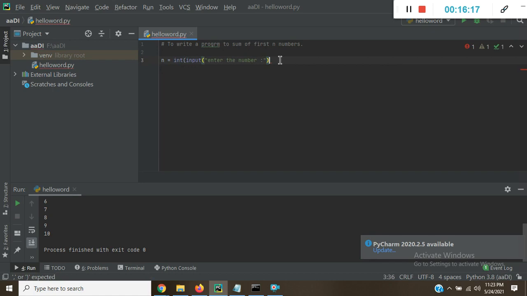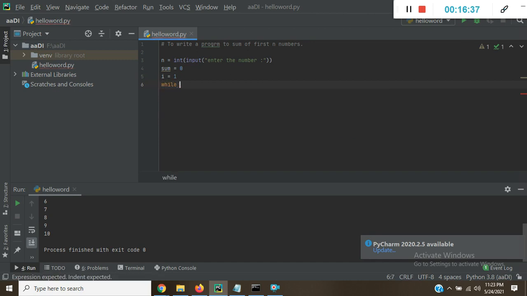We ask for a number from the keyboard, take a variable sum equal to 0, and i equal to 1.